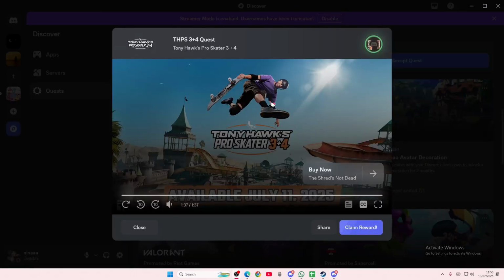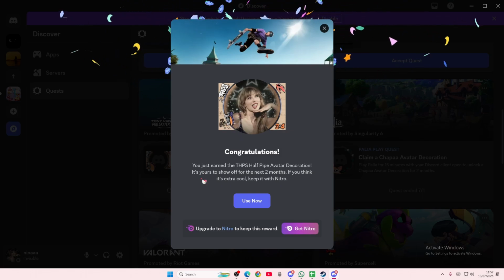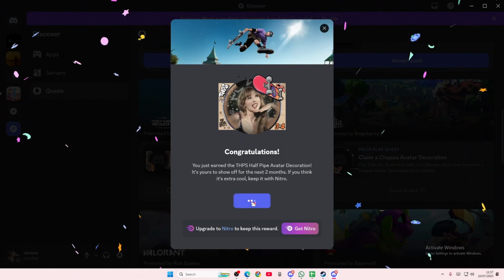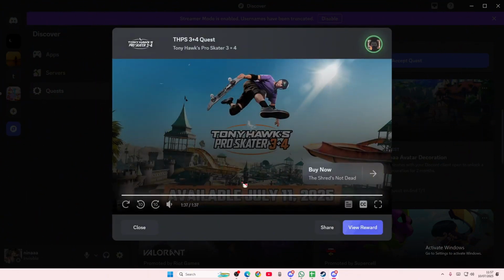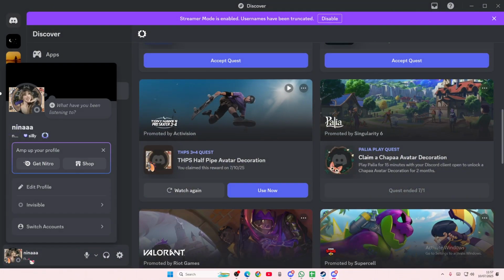Once you're done, just select claim reward here. Select the I'm human confirmation and then select use now. And that is how you can get this really cool avatar decoration.